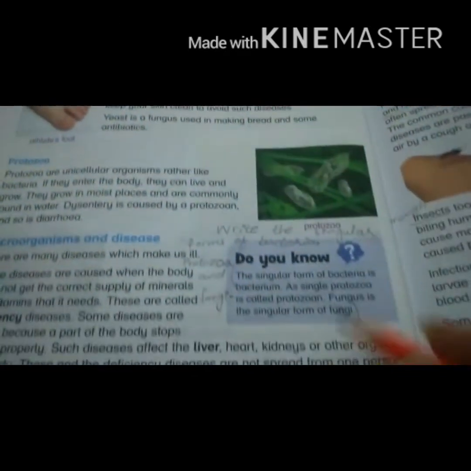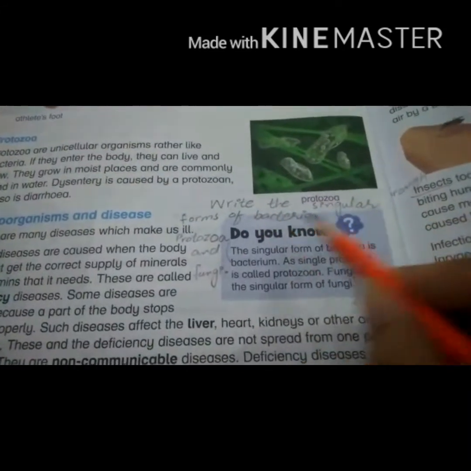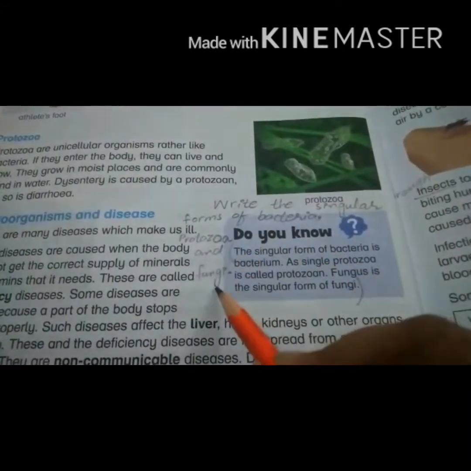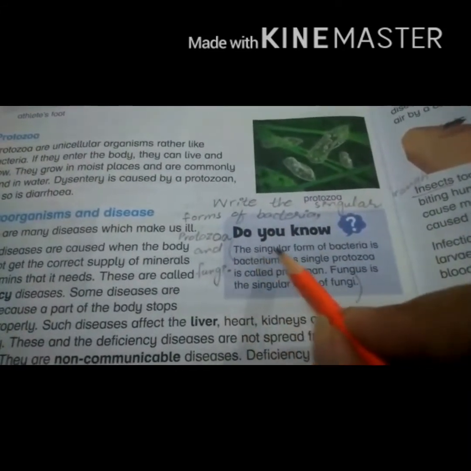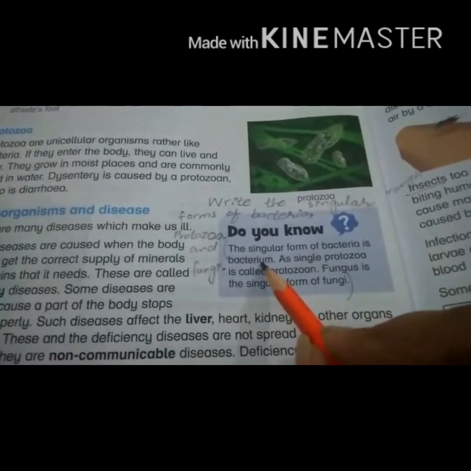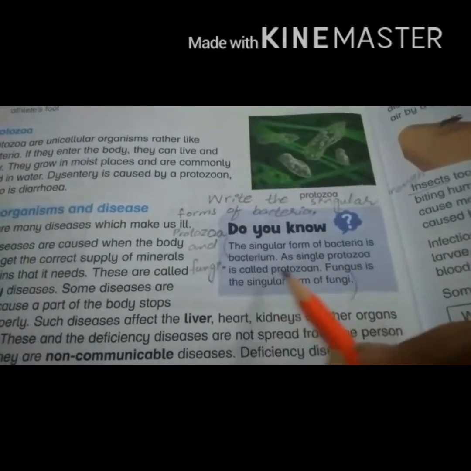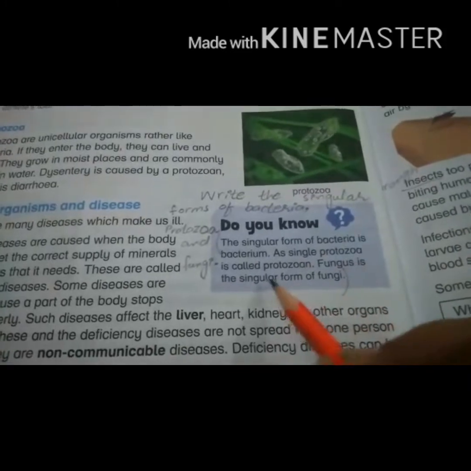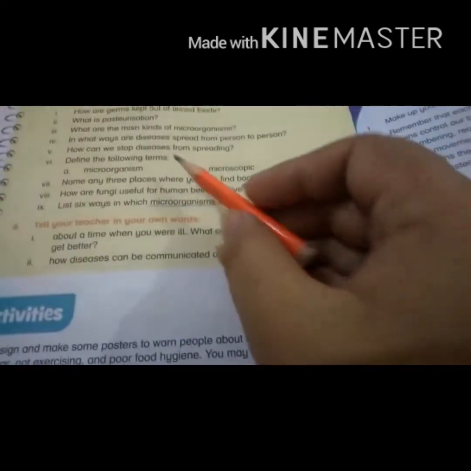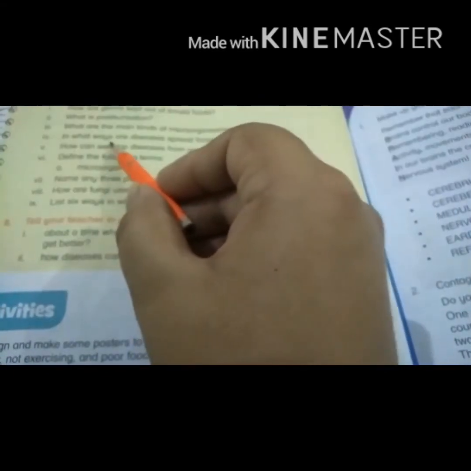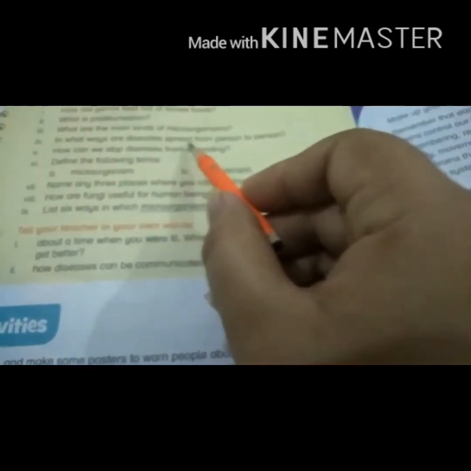Now we discuss or revise the questions. Write the singular forms of bacteria, protozoa, and fungi. The singular form of bacteria is bacterium. A single protozoa is called a protozoan. Fungus is the singular form of fungi. Exercise question number 7, part 4. In what ways are diseases spread from person to person?